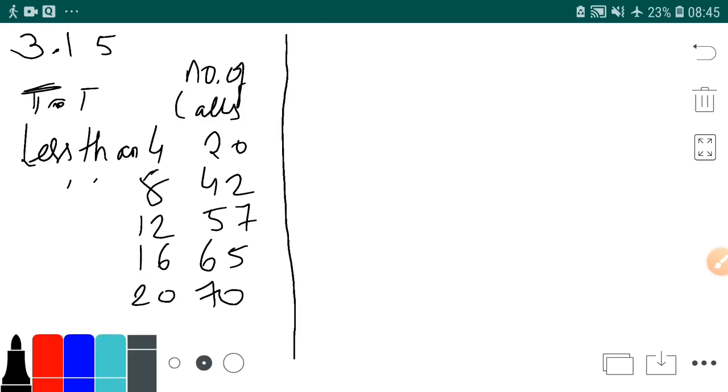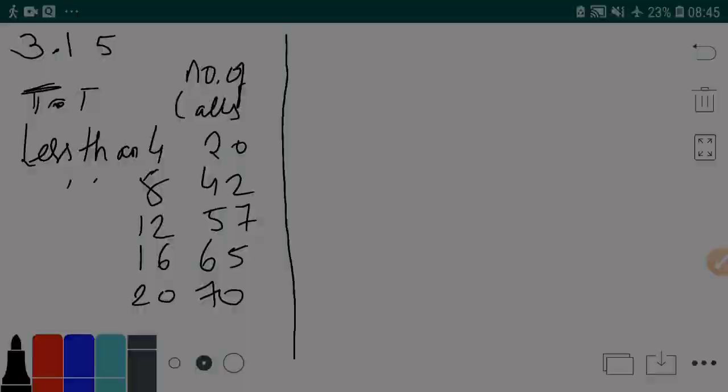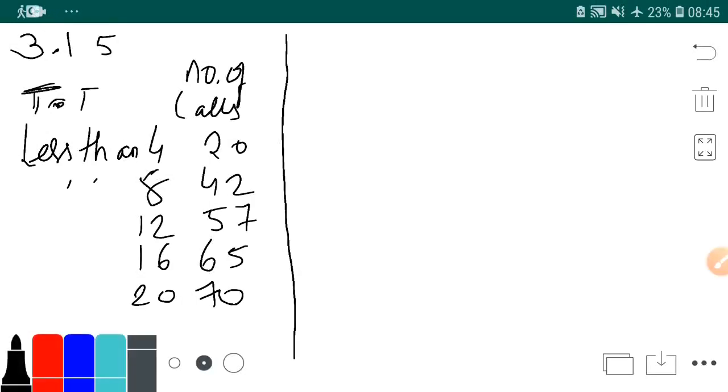So now what happened? Less than curve is given. As I told you, we don't want that less than curve. What we really need is classes. So what you need to do, basically, is find the classes.